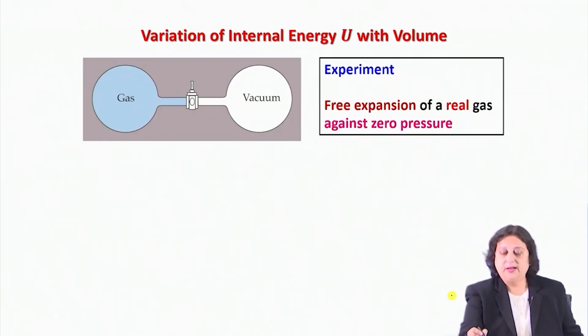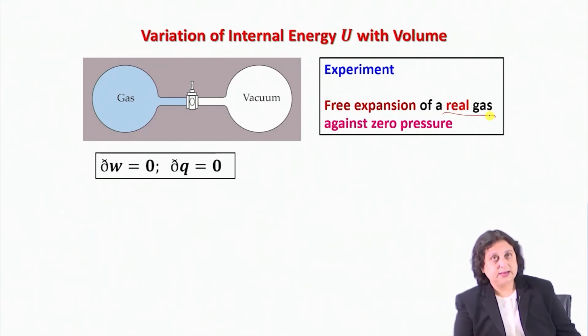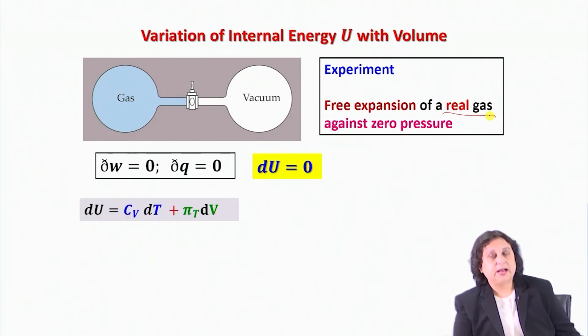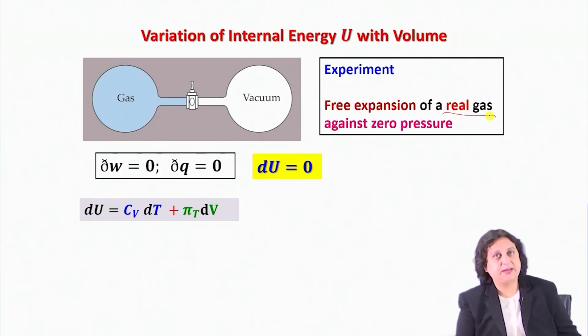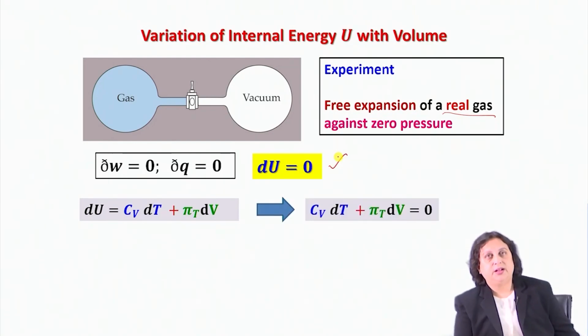Now, if I have a real gas instead, what do I expect? In this case, by the design of the experiment, once again, dU would be equal to 0. But during this isothermal, irreversible, free expansion of the gas, I would still have dU equal to Cv dT plus πT dV. But since by the design of the experiment dU is equal to 0, I can immediately write down that for a real gas, Cv dT plus πT dV must be equal to 0.